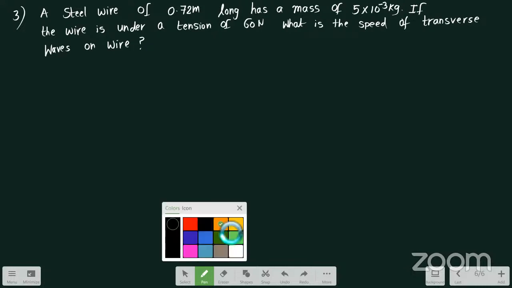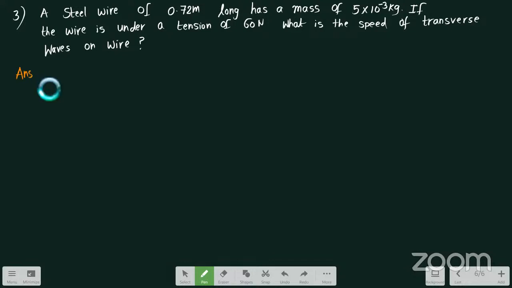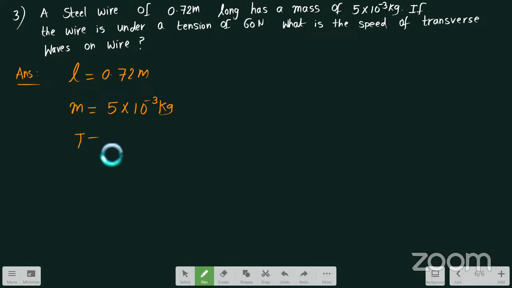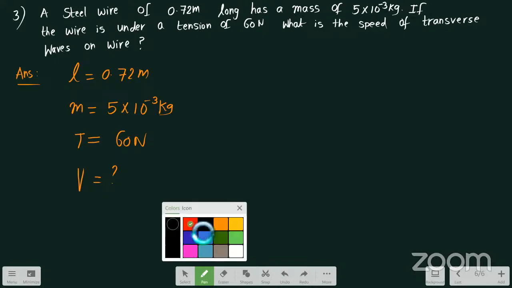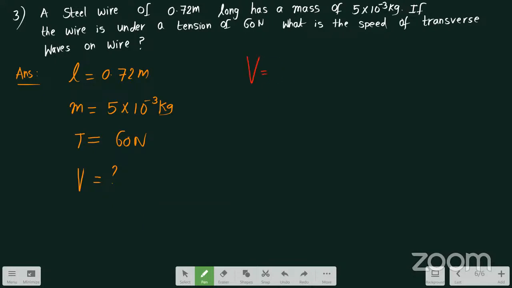So see here. What are the given things? The given length is L equal to 0.72 meter, and the mass of the wire is 5 into 10 power minus 3 kg. Further, the wire is under a tension of 60 Newton. He is asking you to determine the velocity of waves in a wire. So what is the formula for velocity of wave in a wire? We know that the formula is V equals under root T divided by mu, where mu is called the linear mass density.